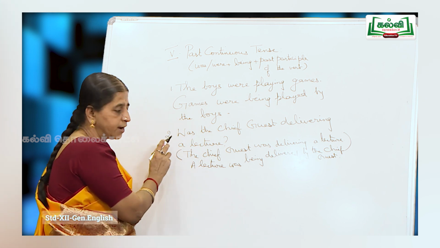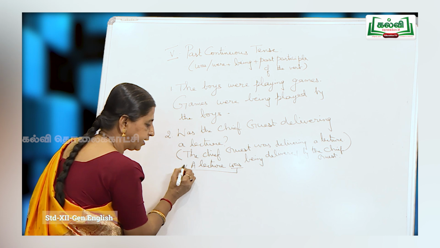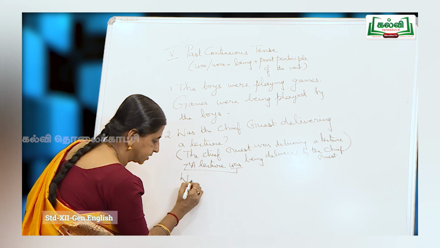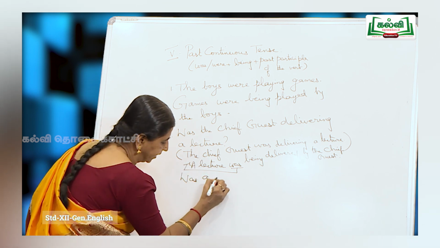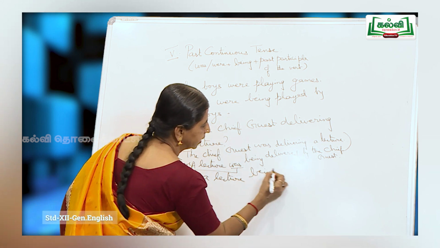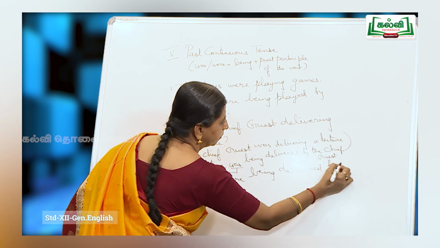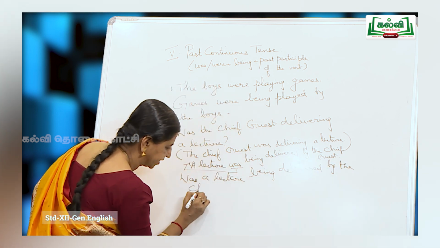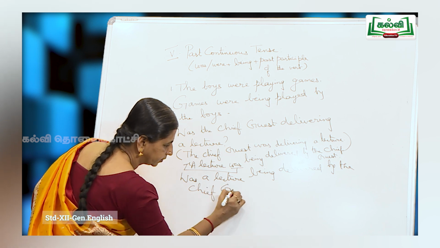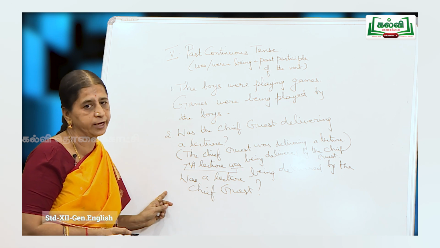Now remember, my sentence is of the interrogative form. So, I bring the auxiliary to the beginning. So, the answer is: was a lecture being delivered by the chief guest? Do not forget to add the question mark so that your sentence remains interrogative.